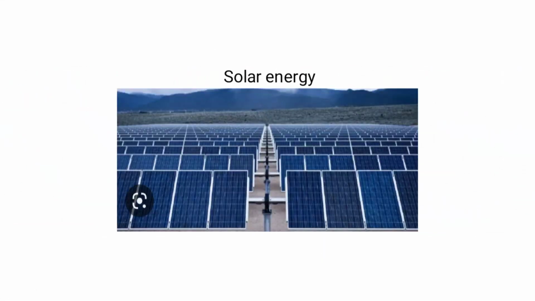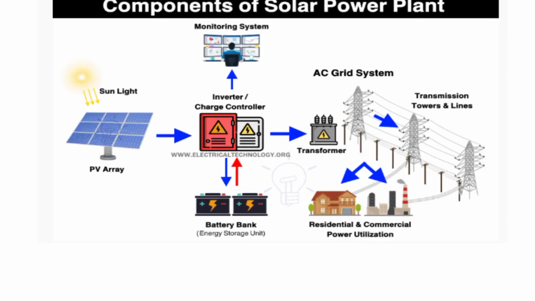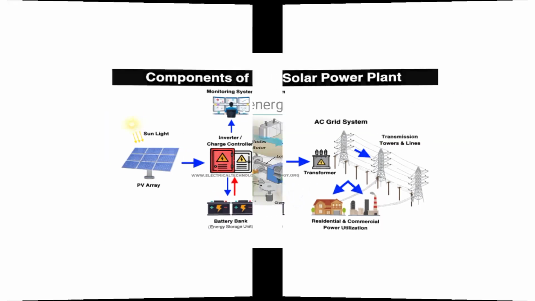The second one is the solar panel. This is the component of the solar panel. You see that when you have the sunlight falling on the solar panel, I'm saying falling because I just want to make everything look simple. The solar panel attracts its energy from the sun, as you can see, and it goes through a charge controller, through a transformer, and the transformer converts that energy into electricity, and that electricity is used to power our houses and other sources as we see.